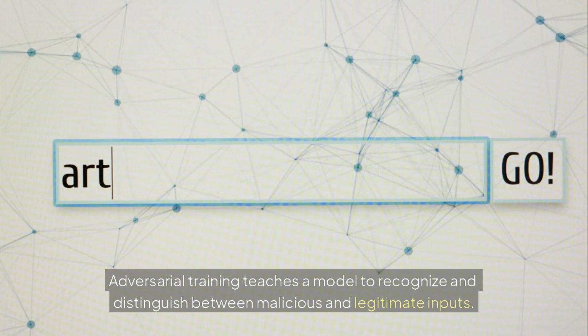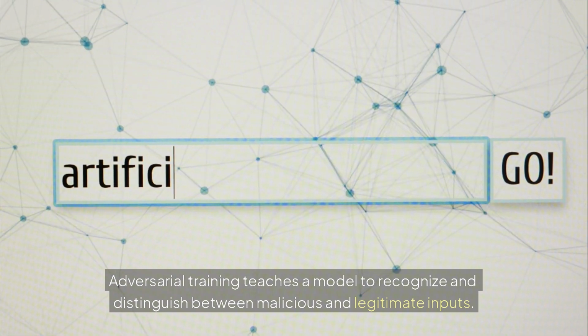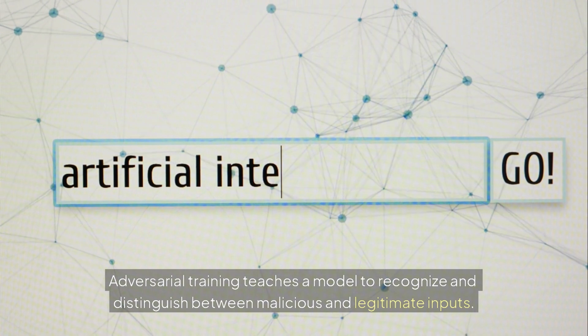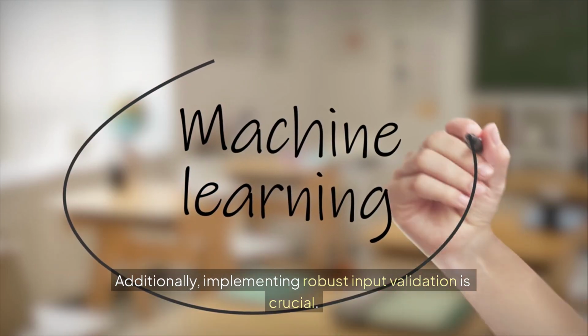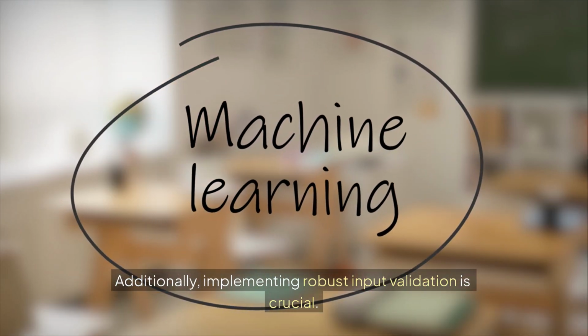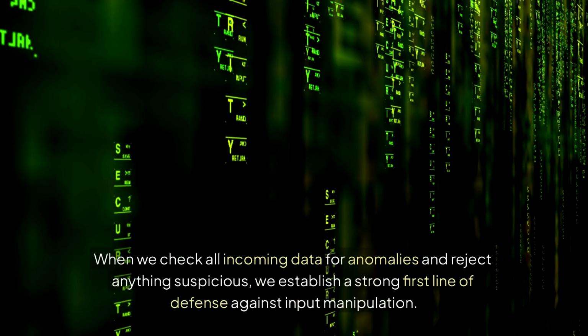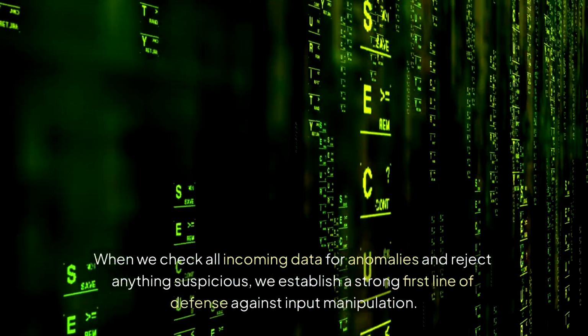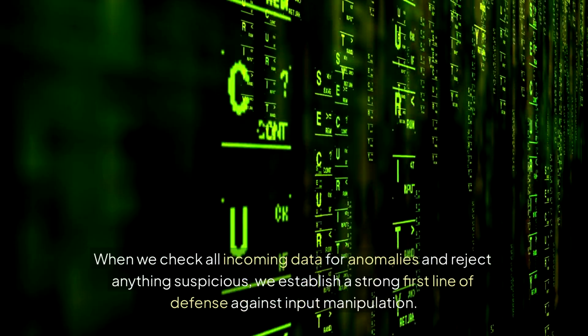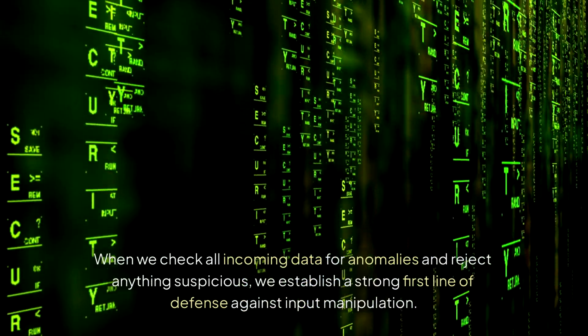Adversarial training teaches a model to recognize and distinguish between malicious and legitimate inputs. Additionally, implementing robust input validation is crucial.